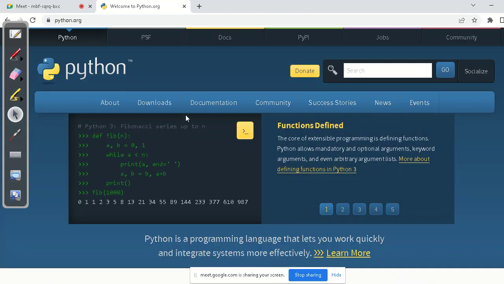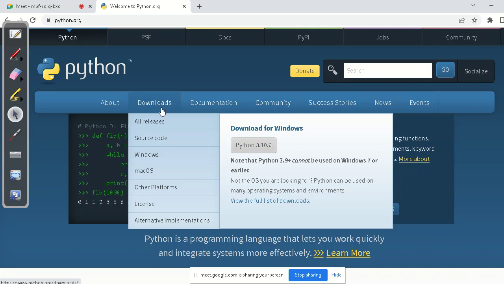Here in the download section, we can directly download Python 3.10.6, and they are giving a note here that Python 3.9 cannot be used on Windows 7 or earlier. If you want the whole list of Python versions, we can click on view the full list of downloads.